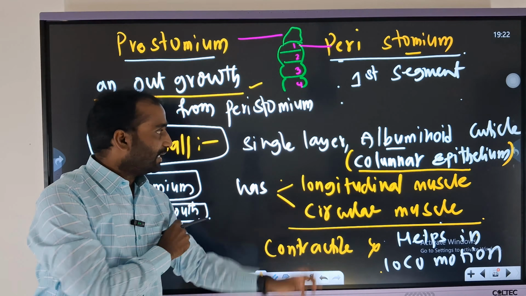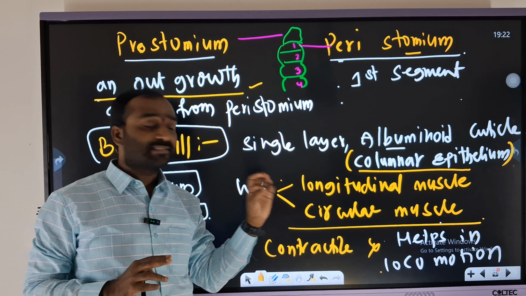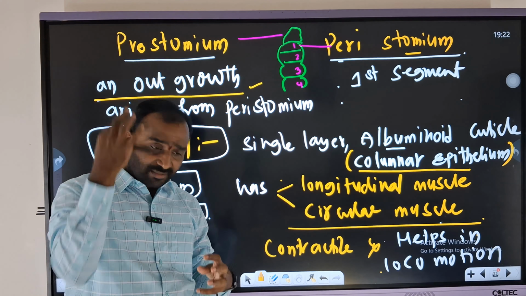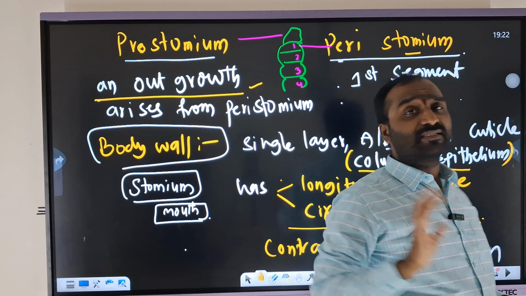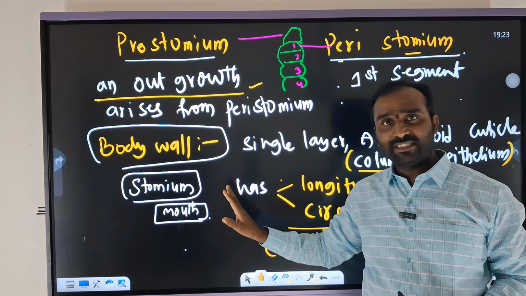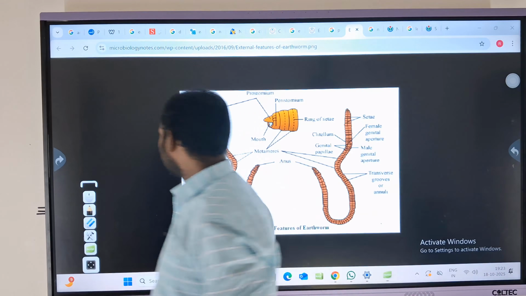Okay now, columnar epithelium. Fine. Next one. And this body wall will have two kinds of muscles. One is longitudinal muscle and as well as circular muscles. These longitudinal and circular muscles help in the movement of the organism, because generally the earthworm will be moving. Am I clear? The anterior and posterior body.